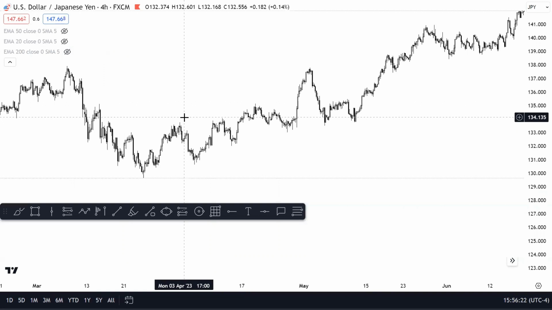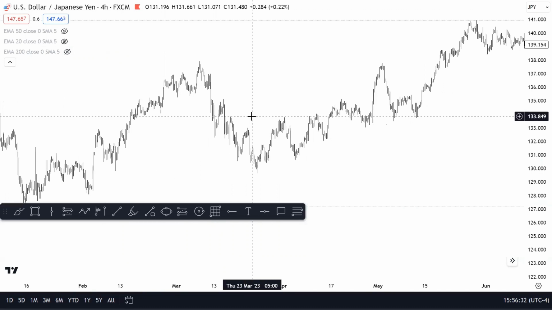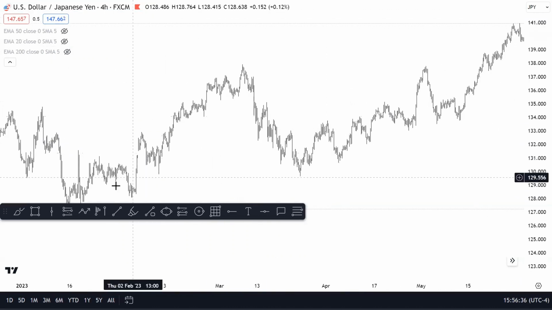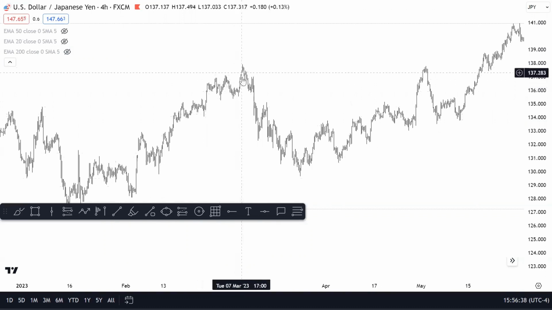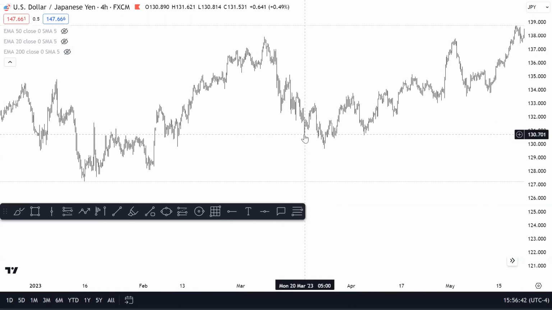All right, so the first thing we're going to talk about is a trend filter. Now, what's a trend filter? All that a trend filter does is keep you in the right direction of the market, okay? Because the market isn't always going to be moving smoothly, right? Like if we're looking right here, we started an uptrend, right? But after this nice push right here, we had to pull back, right? And in these pullbacks, it can be a little bit confusing.